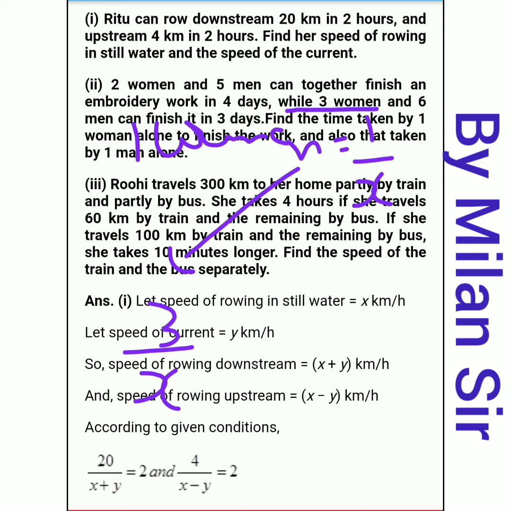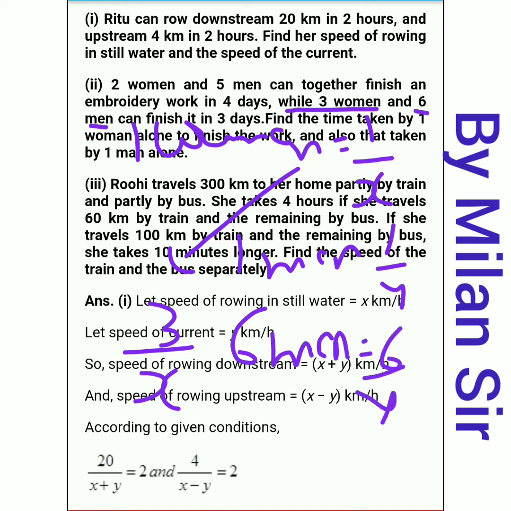Then 6 men: for 1 man it is 1 by y, so for 6 men it is 6 by y. And total days 3. So in 1 day, they complete 1 by 3 of the work.